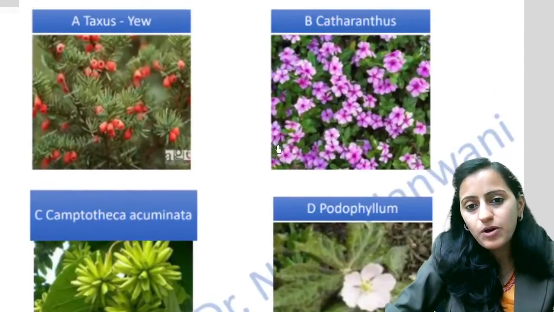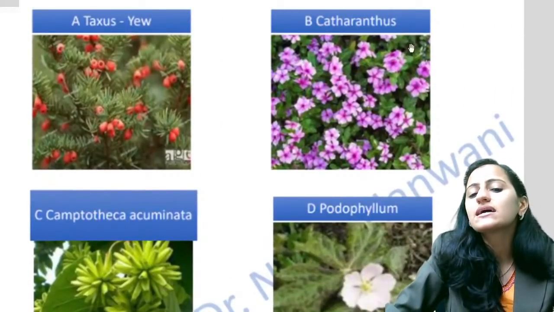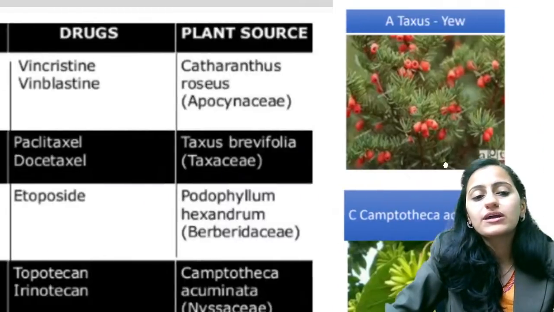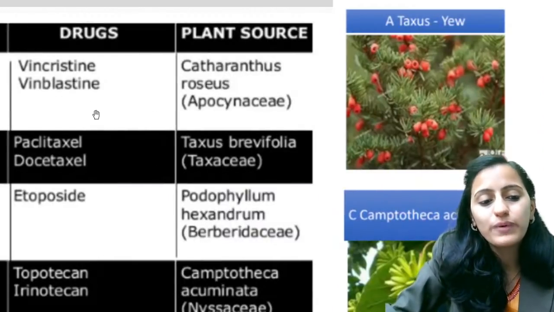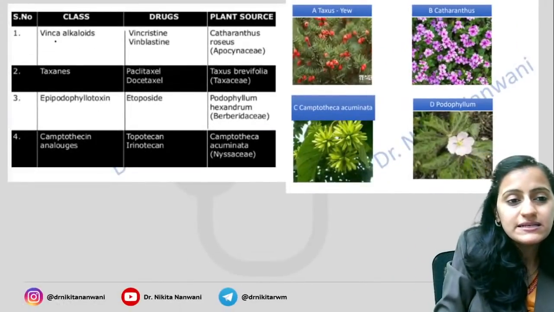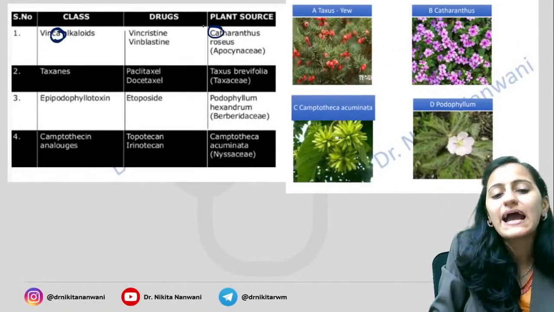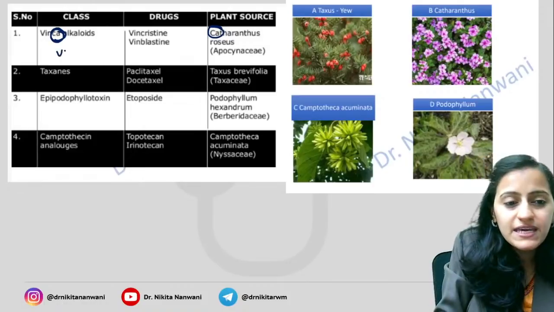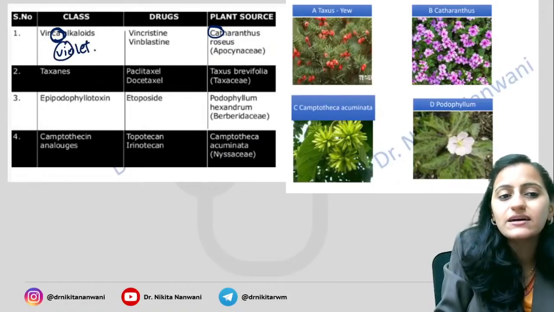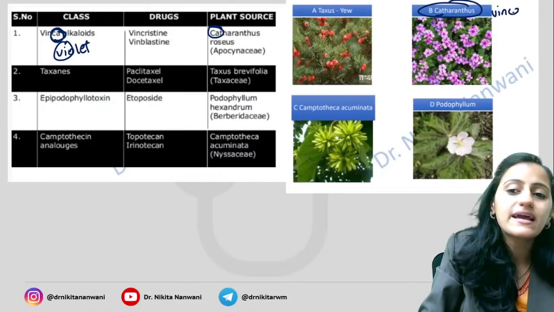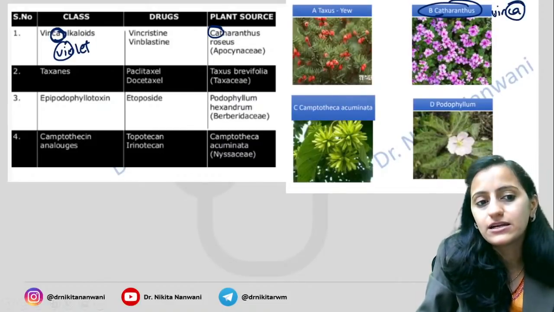This is very, very important where you see this violet color flower. This is like your periwinkle. That is your Catharanthus. That is your vincristine and vinblastine. Remember vinca alkaloids. Vinca is from Catharanthus. And VI is your violet color flowers is what you would see for Catharanthus. Remember, Catharanthus is your vinca alkaloids.